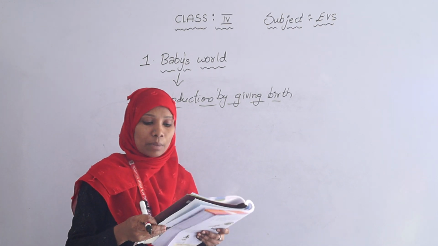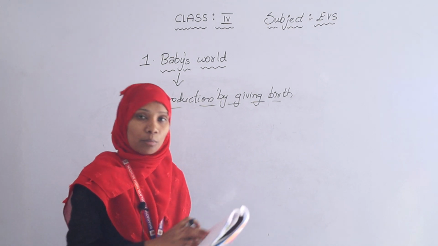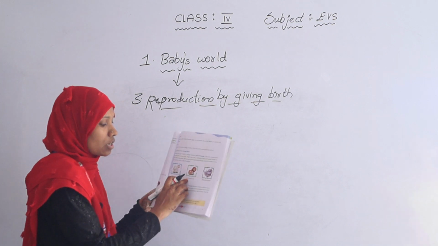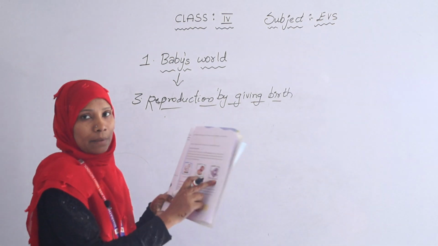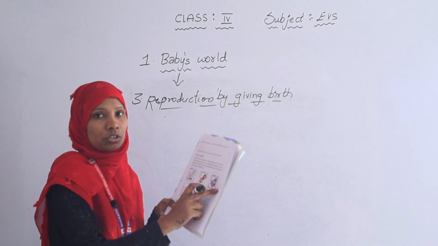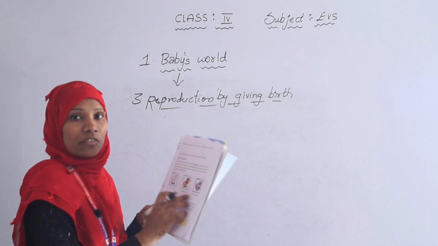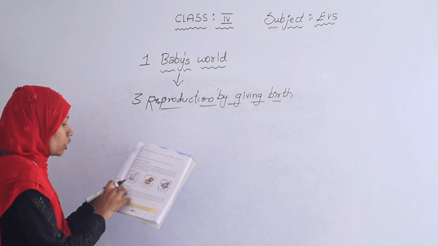The young ones of mammals develop inside the mother's womb and they are born when they are fully developed. Here you can see some pictures: a cow with its calf, a lion with its cub and a dog with its puppy. These are all called mammals. They give birth directly to their young ones and they also take care of them by feeding them milk. So next, coming to human beings.